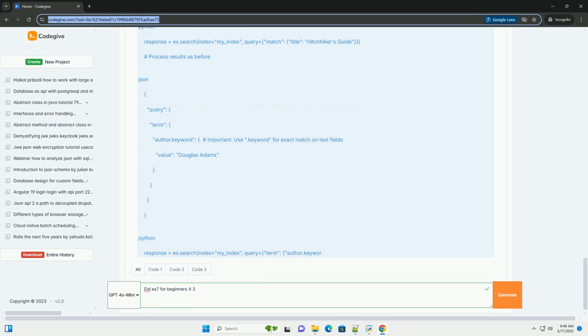The Elasticsearch DSL, domain-specific language, is a JSON-based query language used to interact with Elasticsearch. It allows you to define complex search criteria, aggregations, and other operations in a structured way. Key advantages of using the DSL.